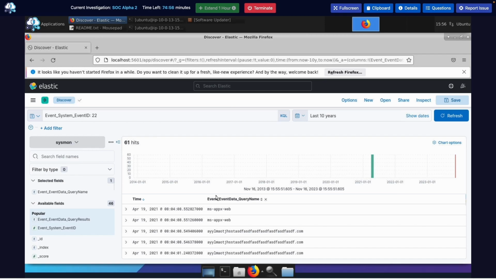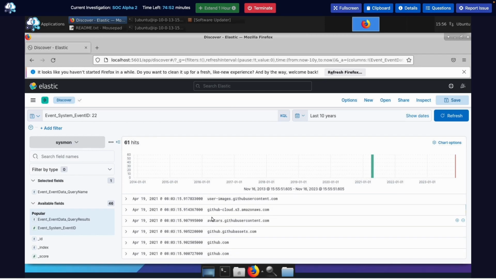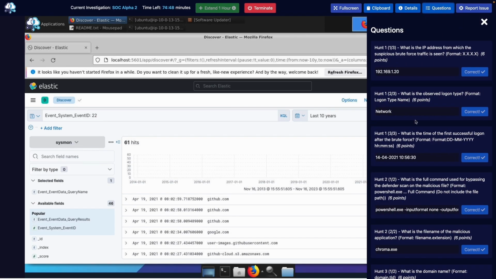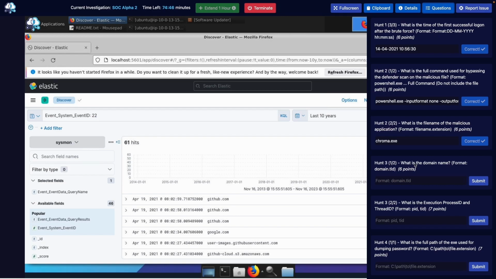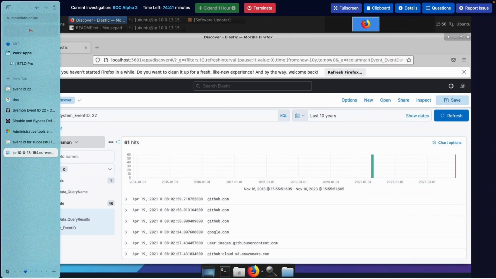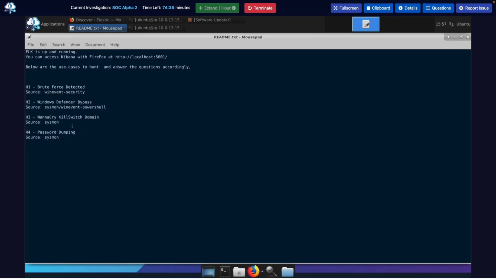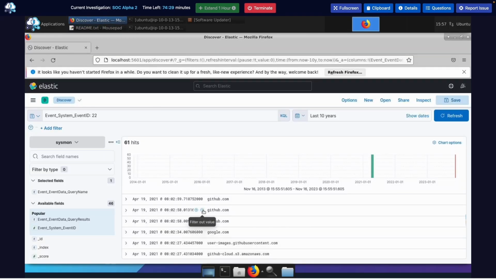Wow, interesting. All right, so we have a couple domain names here. Avatar, GitHub. What is it asking for? What is the domain name for what? Oh, hold on, my goofy self. WannaCry kill switch domain. All right, so that's what they're looking for. So let's look through all this.